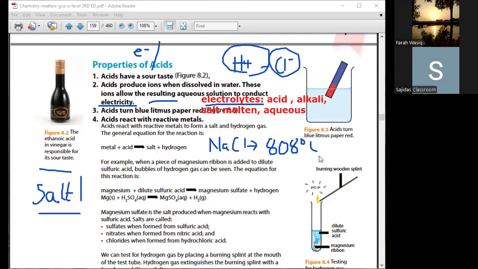Sodium chloride conducts electricity in molten state or in aqueous form. It is very difficult to melt this salt at home or even in the laboratory because it has a very high melting point. So rather than melt it, I am going to add it into water, because the hydration power of water is going to dissolve the salt into a solution, and the ions are also going to get free easily. So in the aqueous form or in the molten state, in both cases, sodium chloride, a salt or an ionic compound, is going to conduct electricity. That's why it is known as an electrolyte.